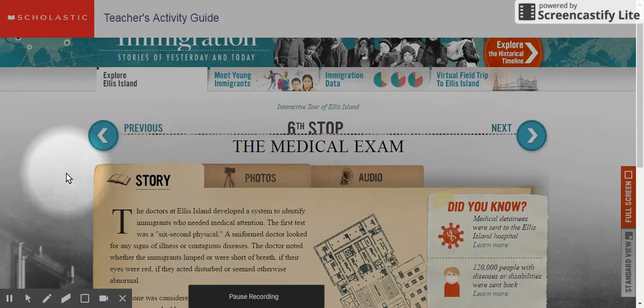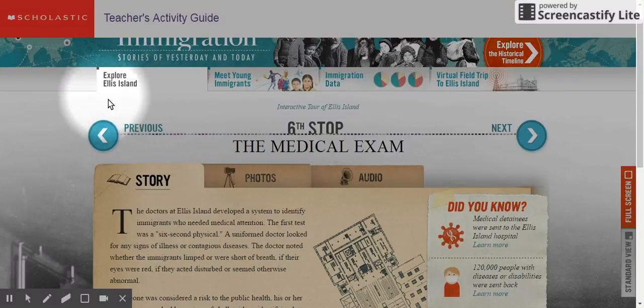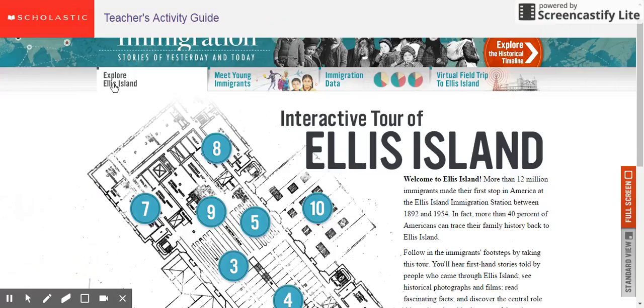When I am done exploring this website, I want to get back to the home page. So in order to do that, I need to go up here in the upper left-hand corner where it says Explore Ellis Island. I would click on that link and I see myself back at the home page.